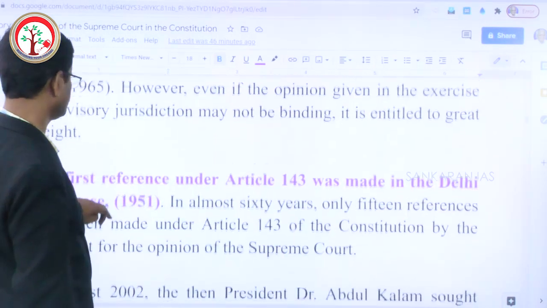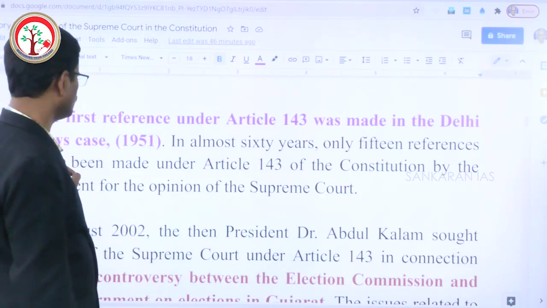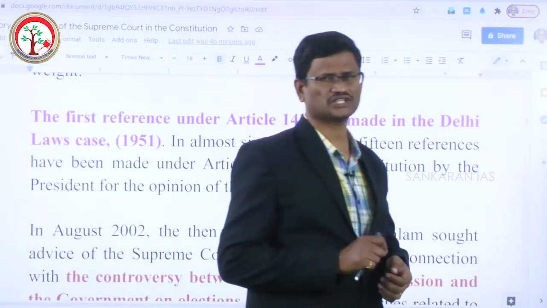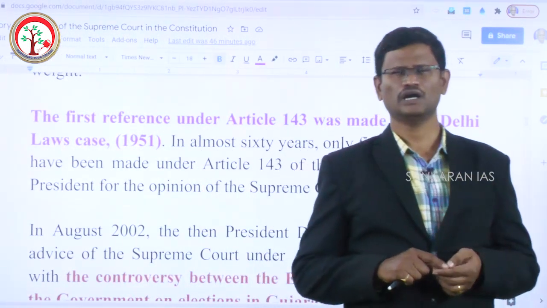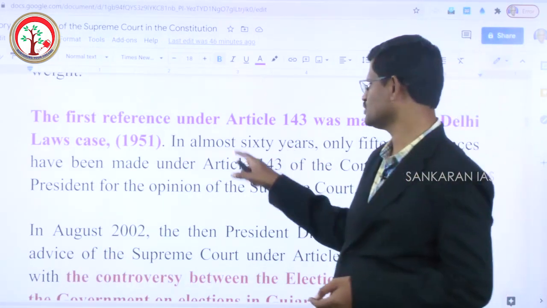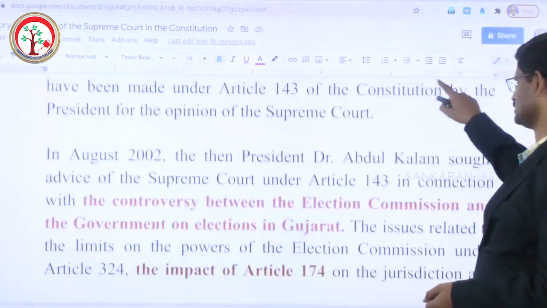The first reference under Article 143 was made in the Delhi Laws case 1951. So the first presidential reference to the Supreme Court under Article 143 was in 1951, with respect to the Delhi Laws case.